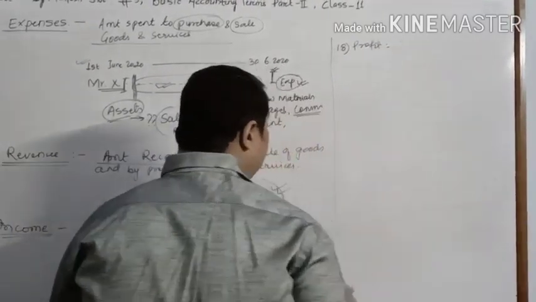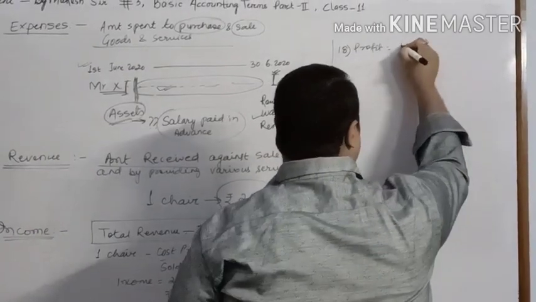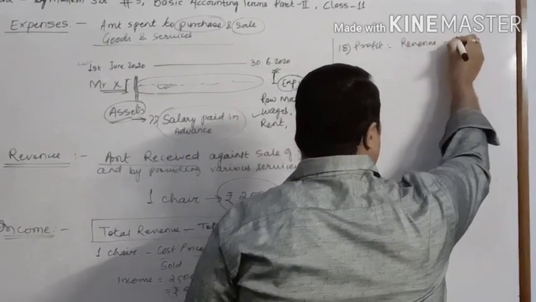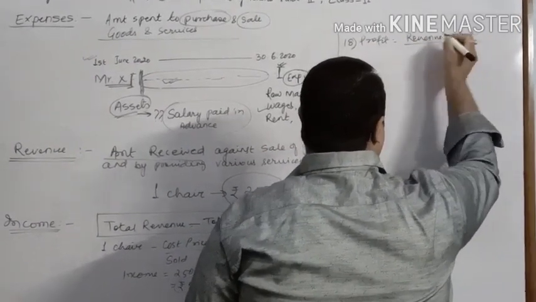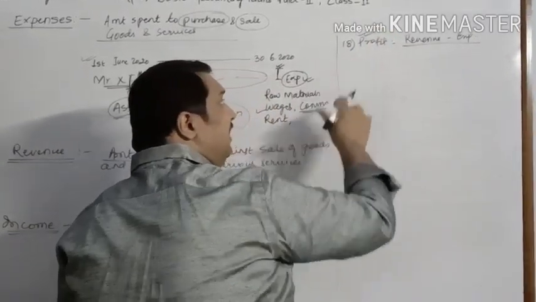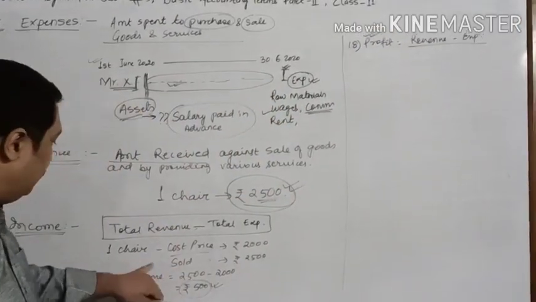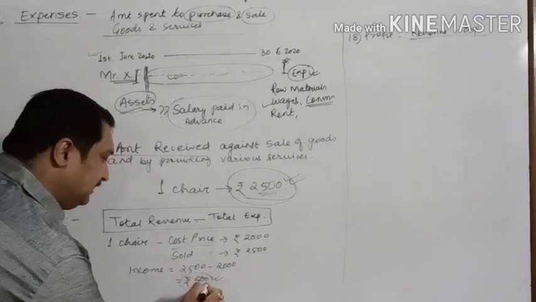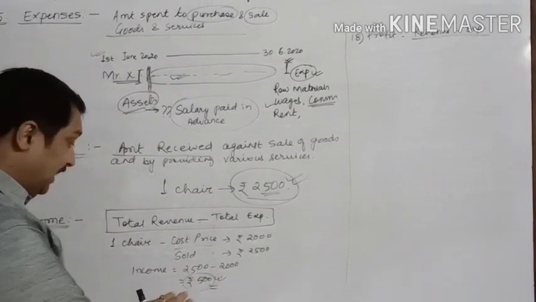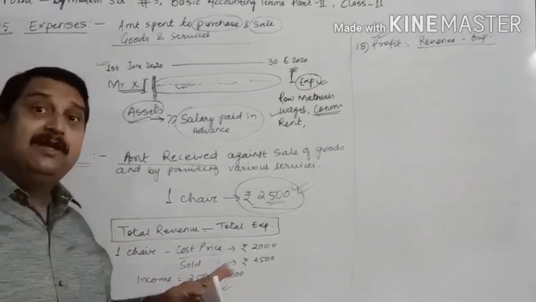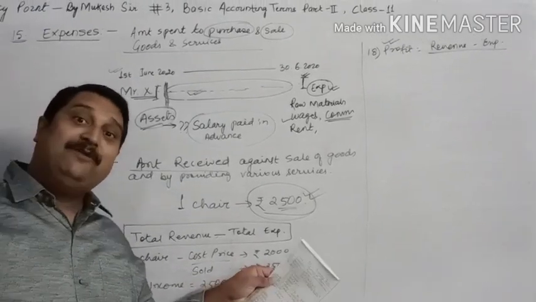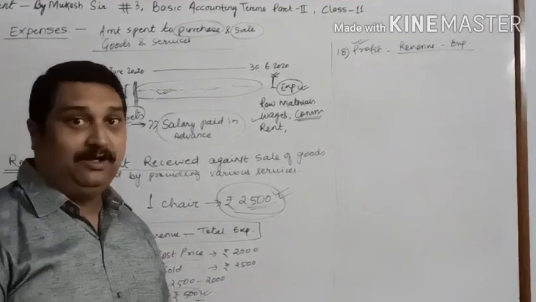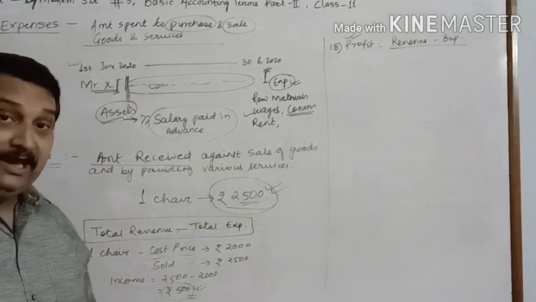Profit means revenue minus expenses. Once again I repeat that when this is related to one particular transaction, like the example I gave you, this is actually a profit. But similarly, there will be many profits together. So when we add all the profits together, it will be considered as your income.